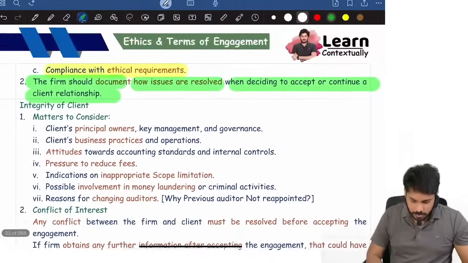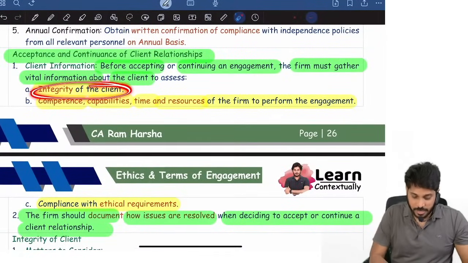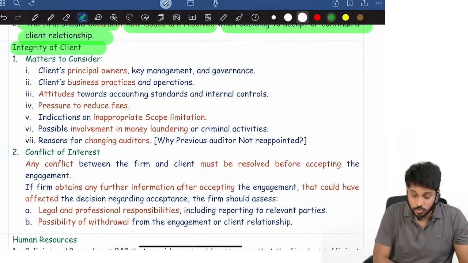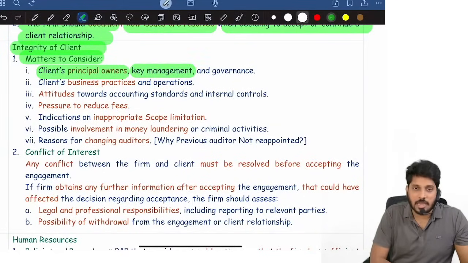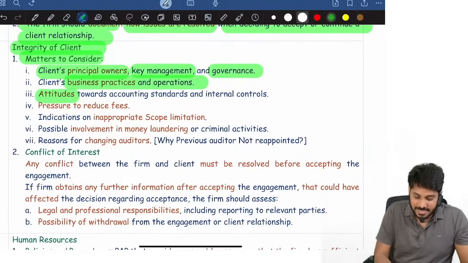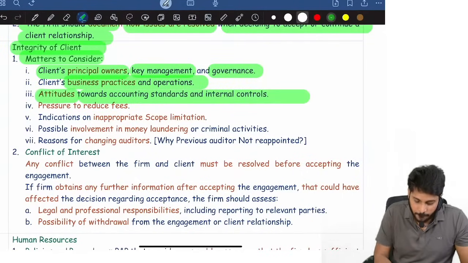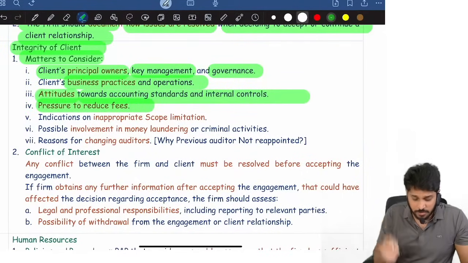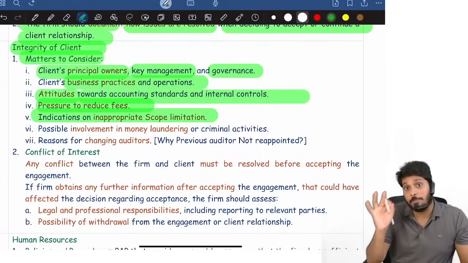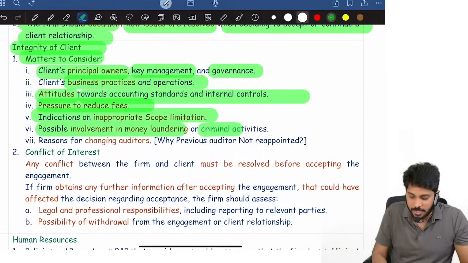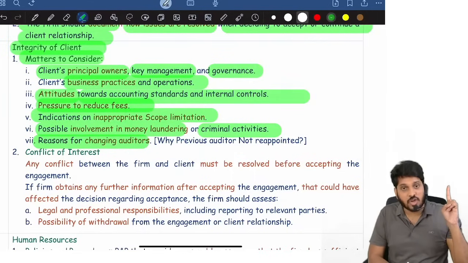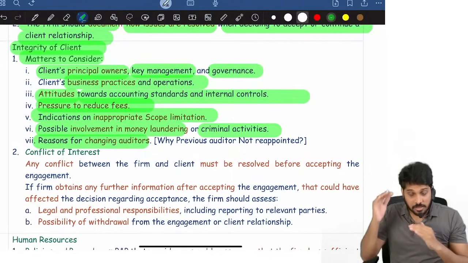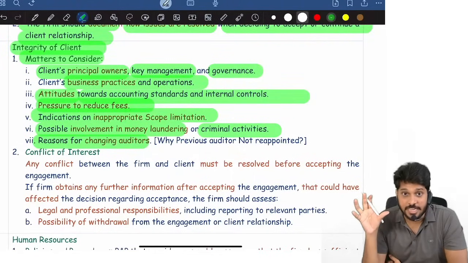Now, three points you need to consider, right? One is what? Integrity of the client. What are the matters with respect to integrity? Integrity means who are the owners of the client, who are the principal owners, who are the key management, who are the governance members, what is their business practice, what is their attitude towards accounting standards and internal control, are there any pressures from the client to reduce the fee, indications of scope limitation, involvement in money laundering or criminal activity, why previous auditors were changed. All these points I should consider whenever I'm checking integrity of the client.